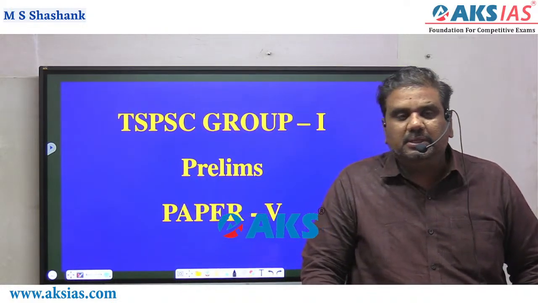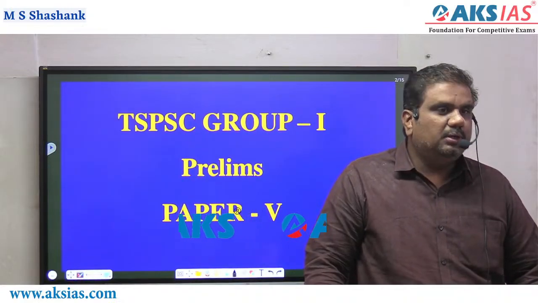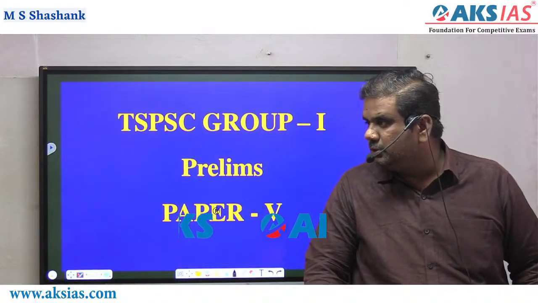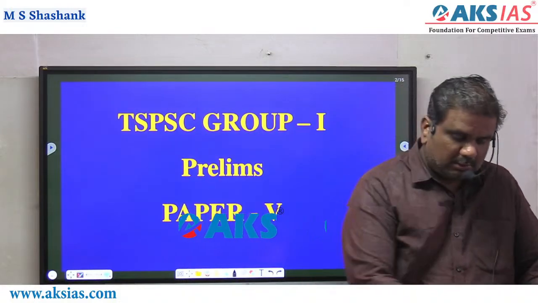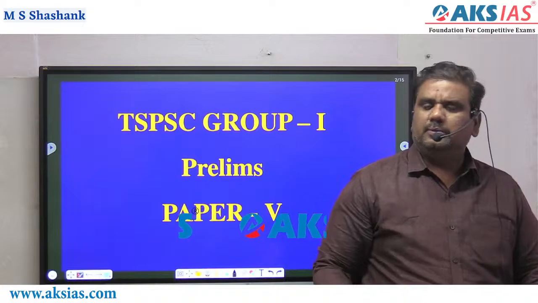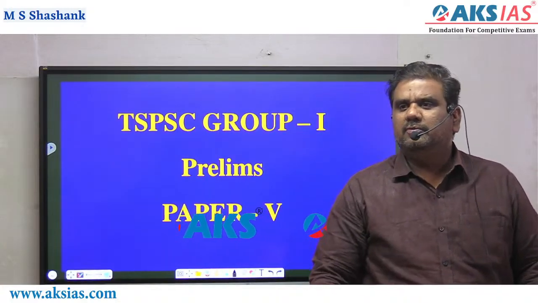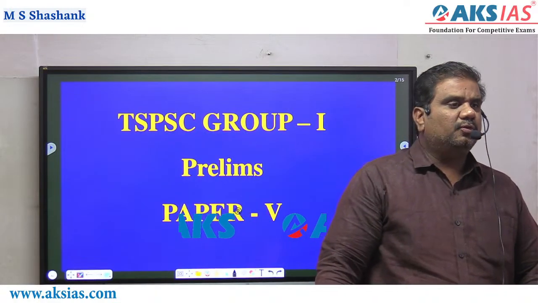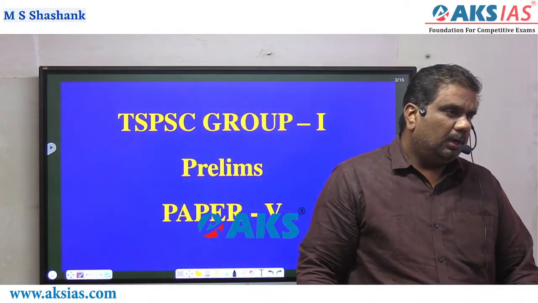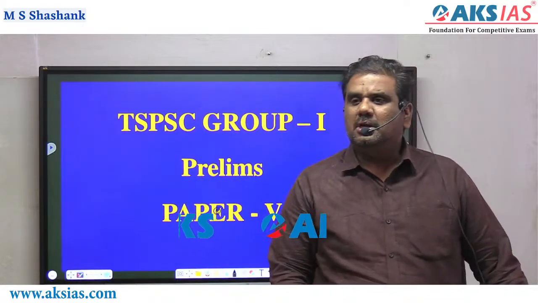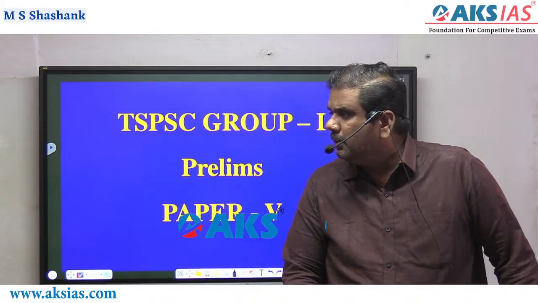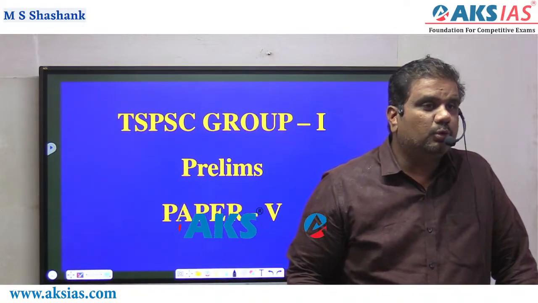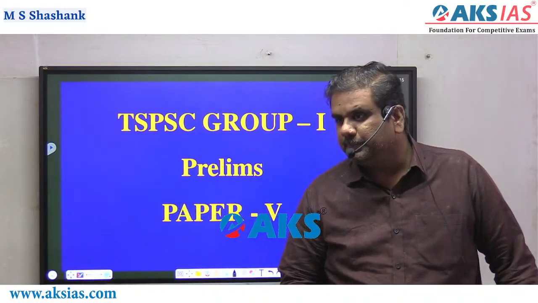Apart from these three things, we need to focus even on science as well as technology. In physics and chemistry, it is school level. In biology, part of it is related to school level, and part of it is related to technology, which you call biotechnology.